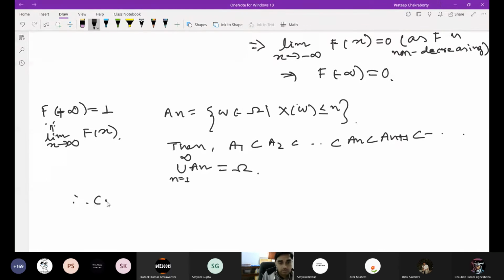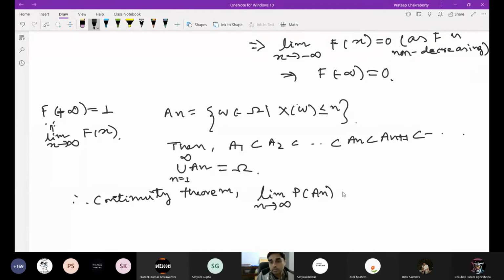So again, by this continuity theorem, the limit of P of A_n is P of the union of A_n, which is P of Omega, which is 1.